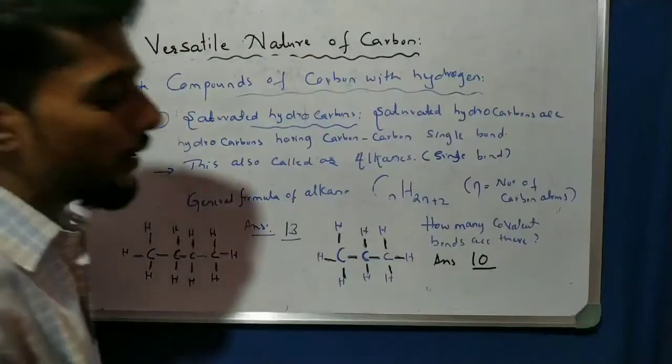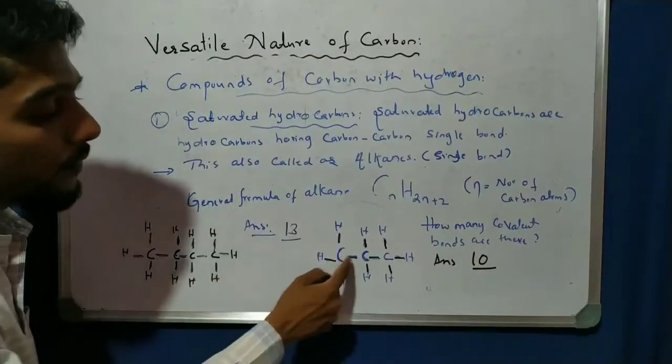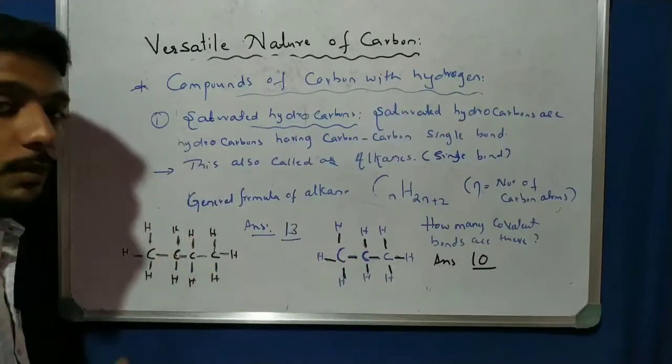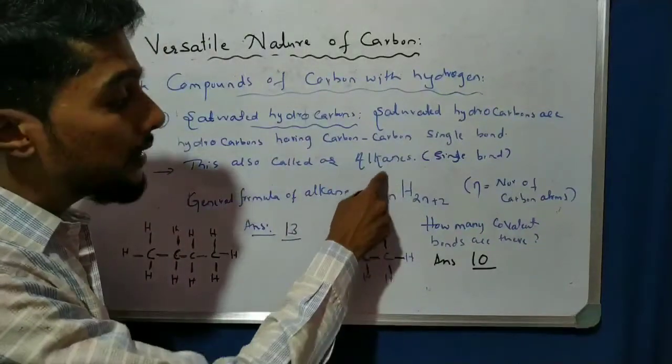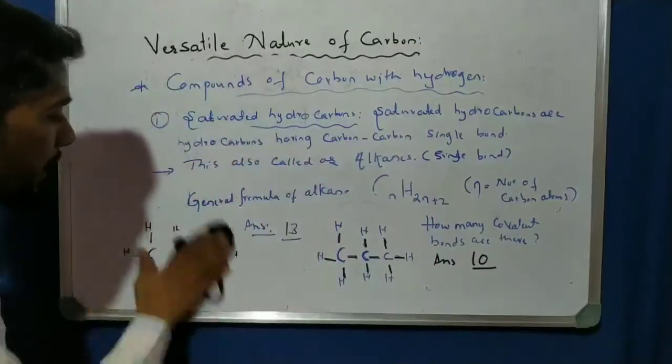So this is called an alkane. Also an alkane has a single bond. So this is also an alkane, this is also an alkane. Why? Because of the single bond. If the carbons have single bonds, we call them alkanes. And the general formula of alkane, you have to remember, is CnH2n+2. Okay, so now let us take the second point.